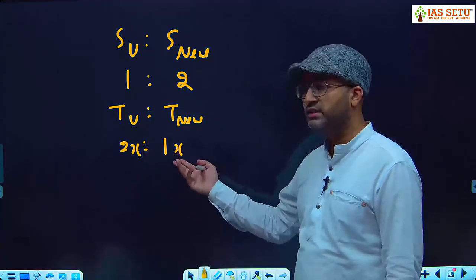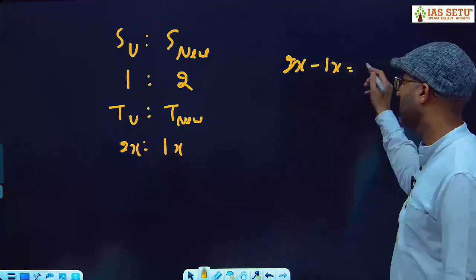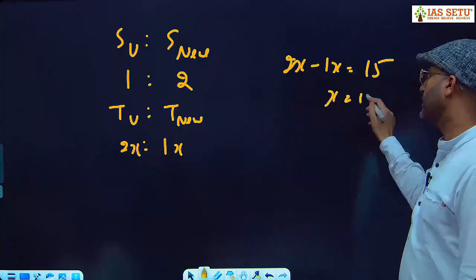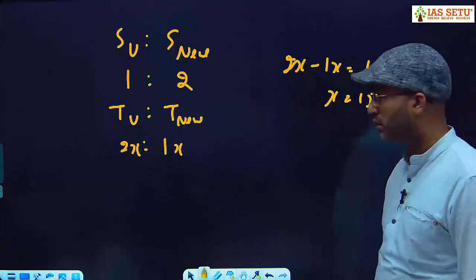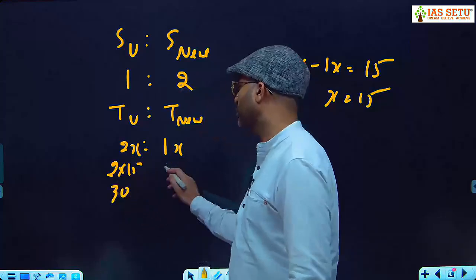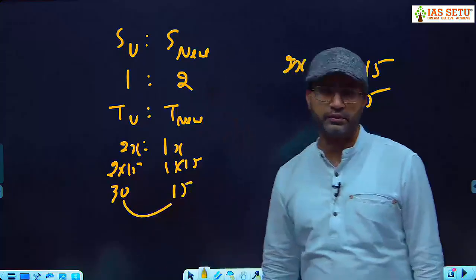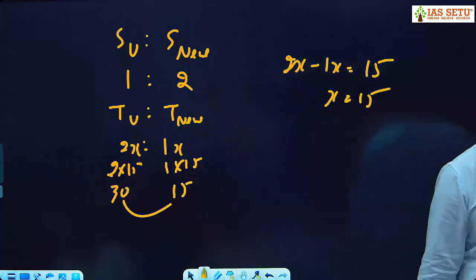I need less time. What is the time difference? 2x minus 1x, 15 minutes. X is equal to 15 minutes. So generally 2 into 15, I need 30 minutes. Today I have taken only 15 minutes. I have saved 15 minutes. Fine.